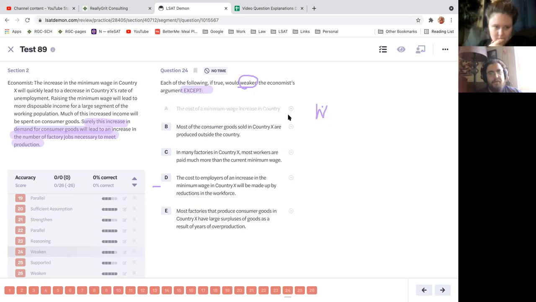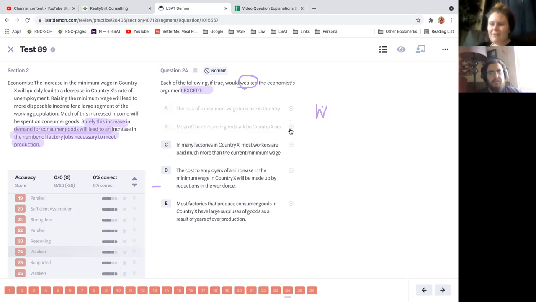For B, most of the consumer goods sold in country X are produced outside of the country. This is also weakening it, because the factory jobs wouldn't be created in country X. We're not even buying those goods here.